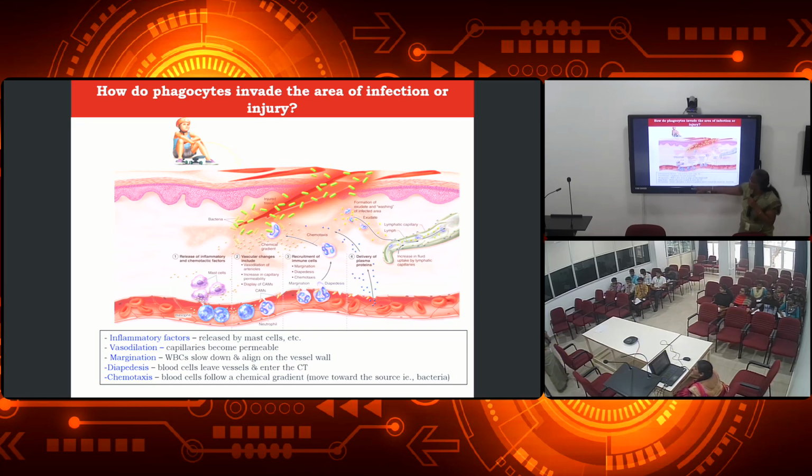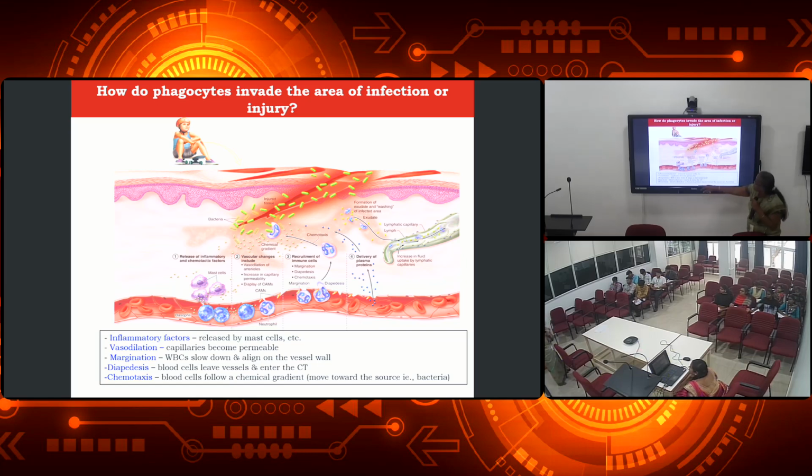And then margination means WBCs start to slow down in the flow. It is moving along with the RBC, right? So it starts to slow down, and then it aligns on the vessel wall because it should move out to fight against the pathogens, right?